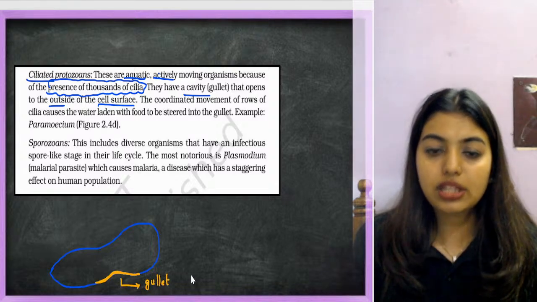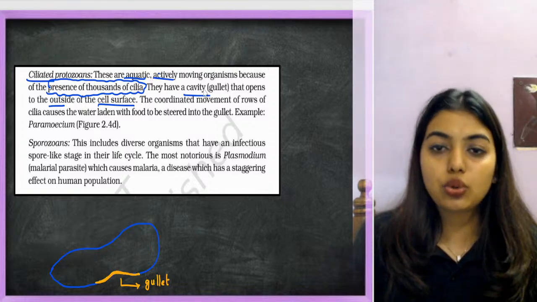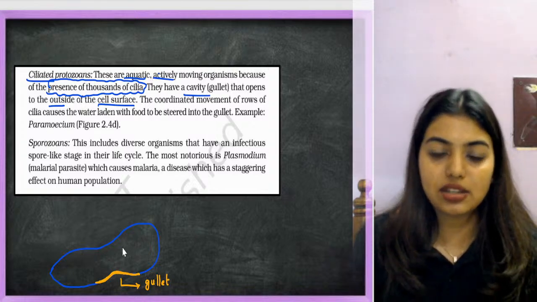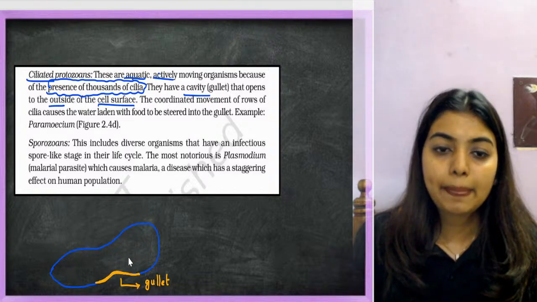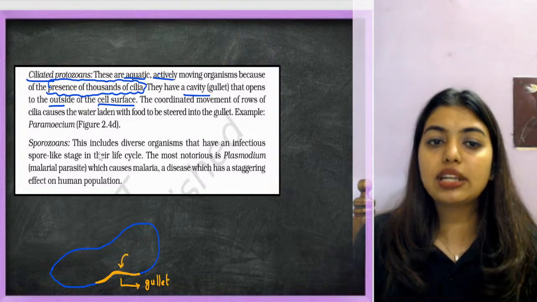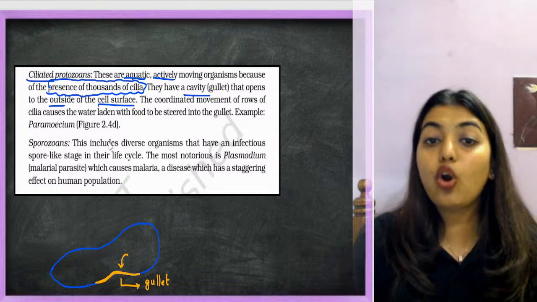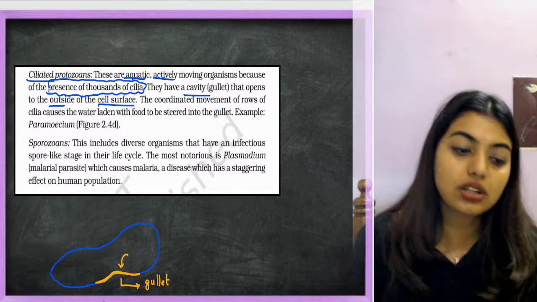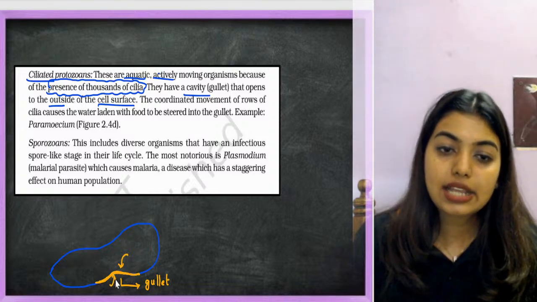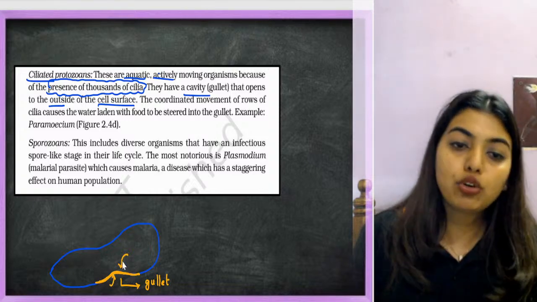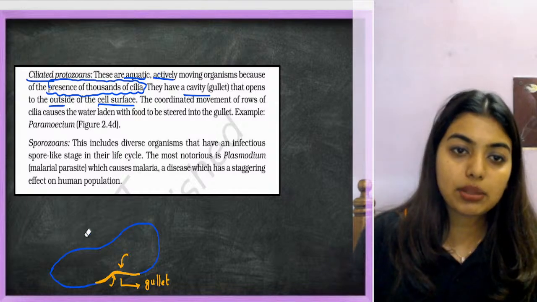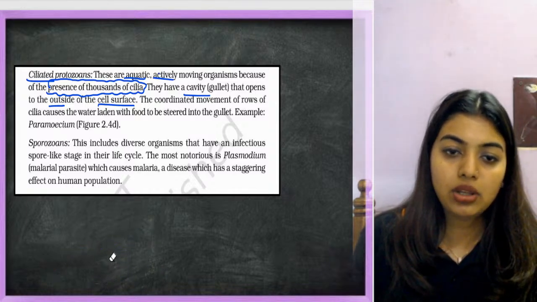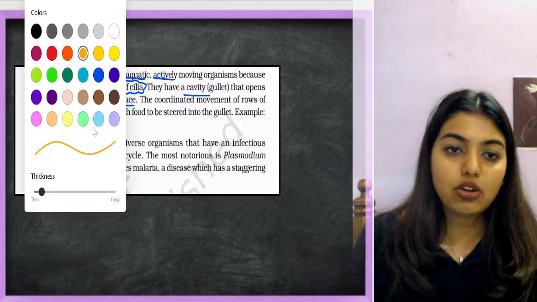So what are they telling? They have a cavity called the gullet that opens outside to the cell surface. So anything that is there will come out with the help of this gullet cavity on the cell surface. The coordinated movements of rows of cilia cause the water laden with food to be stirred into the gullet. So entry also, exit also is from the same place. That is, food is entering through the gullet. Now I'm not able to write it here, so I'll draw it again above.